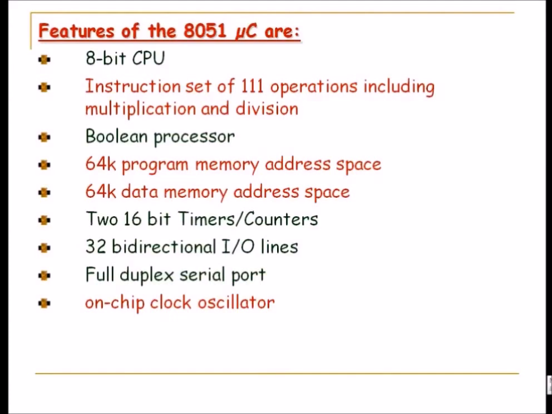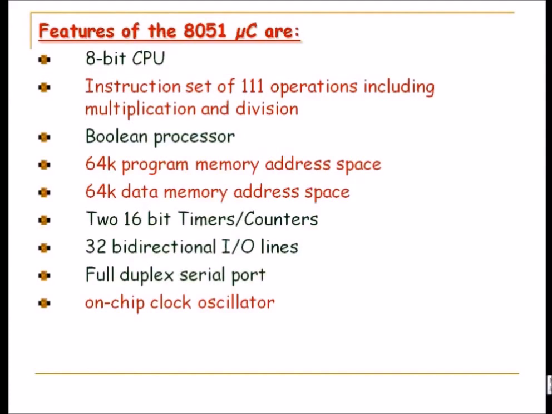In 8051, this is the space maximum it can go, but this is not its capacity. I mean, this is not the on-chip memory available to you. This is the maximum it can be extended to, it can accommodate. So on chip, in case of 8051, there is 128 bytes of RAM and 4 kilobytes of ROM, right? So that is what is available to you.